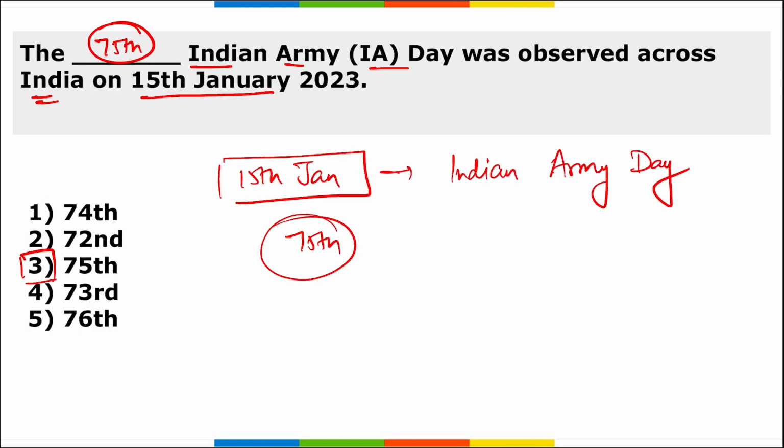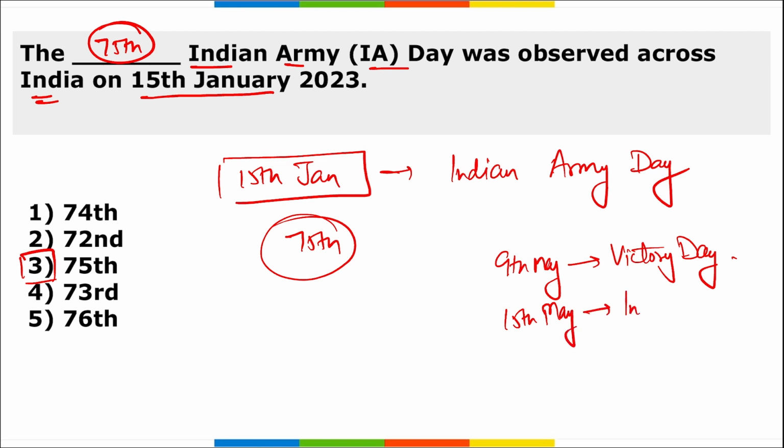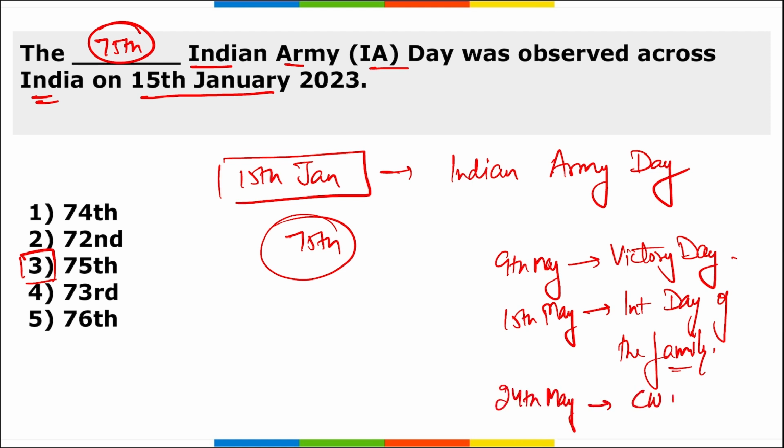One more thing, if I ask you, tell me, when do we observe Victory Day? 9th May is observed as Victory Day. Similarly, International Day of Family, 15th May is observed as International Day of the Family. Similarly, if I ask you when do we observe Commonwealth Day, it is 24th of May.